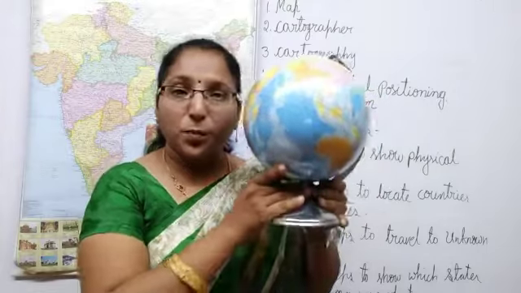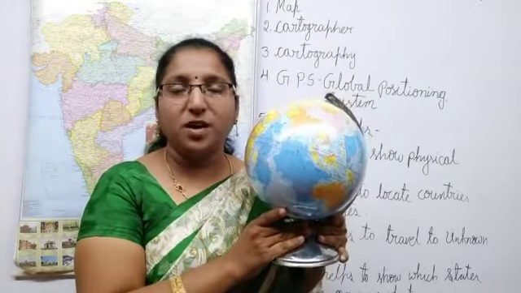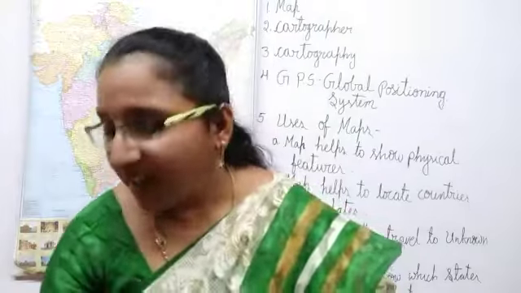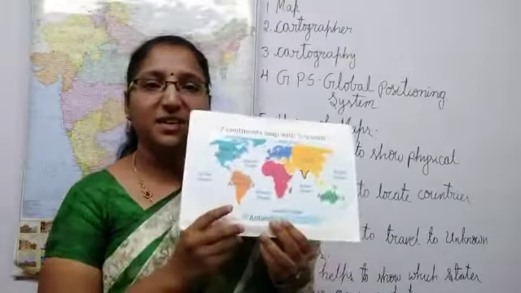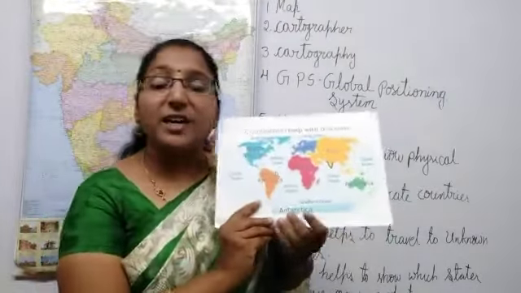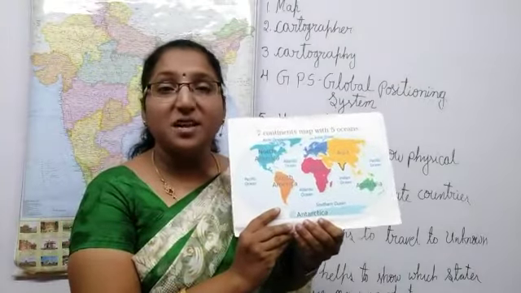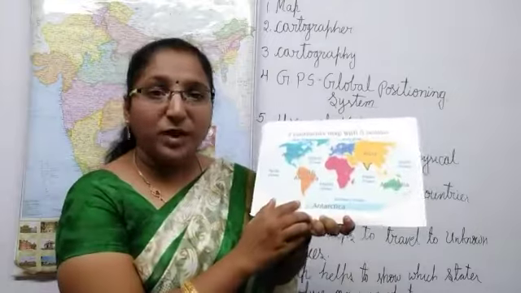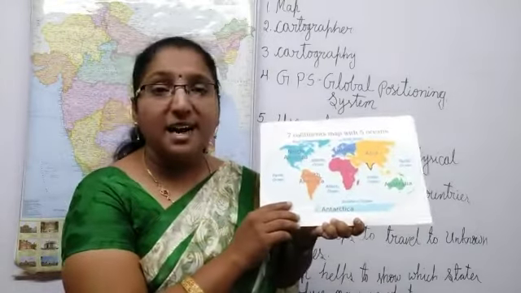But if you put this globe in a rectangular form, we can see the map of the world. See here. On the world map also, we can see all continents and oceans.